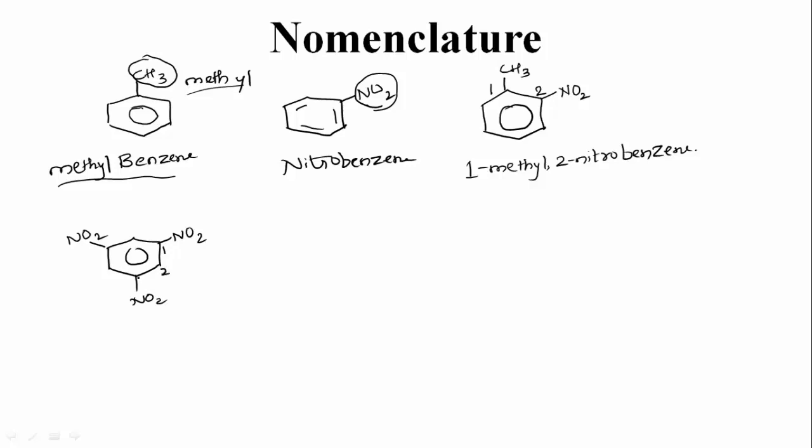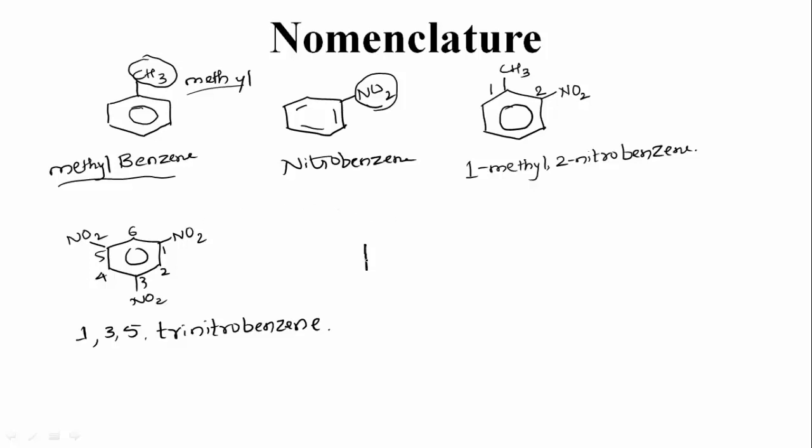Number this 1, 2, 3, 4, 5, 6. In such a case, what is the name of the compound? 1, 3, 5. How many nitro groups are there? 3 nitro groups. So therefore it is trinitrobenzene. In this manner we have to name this.